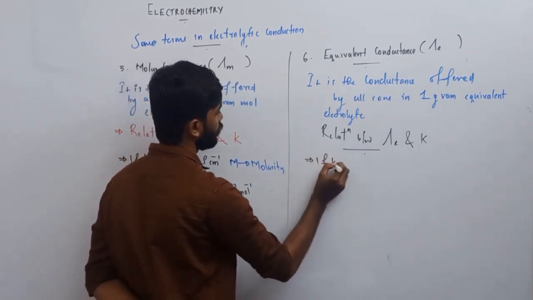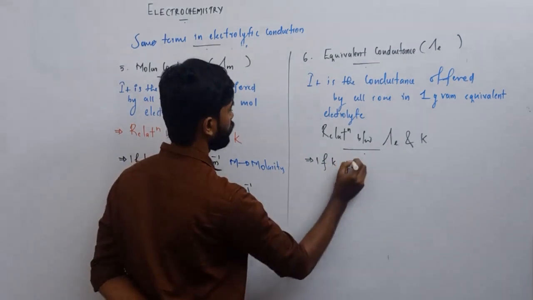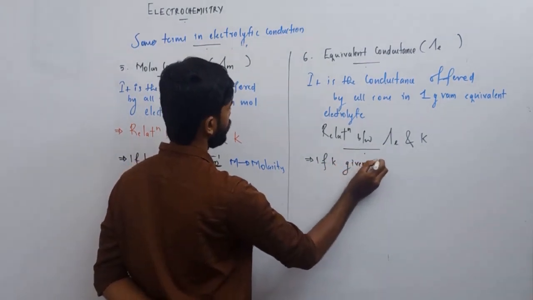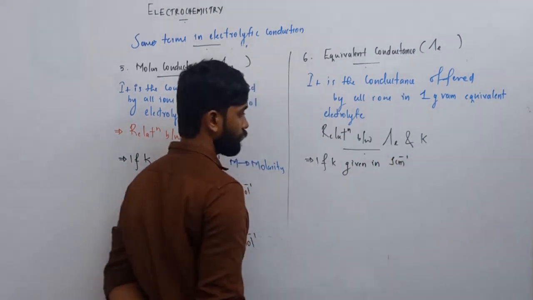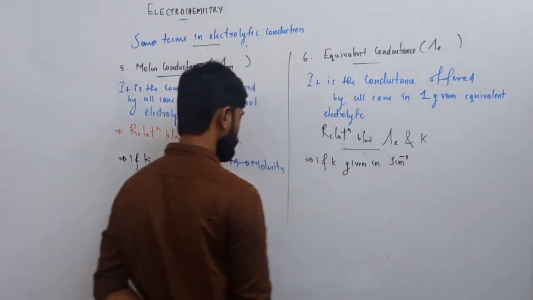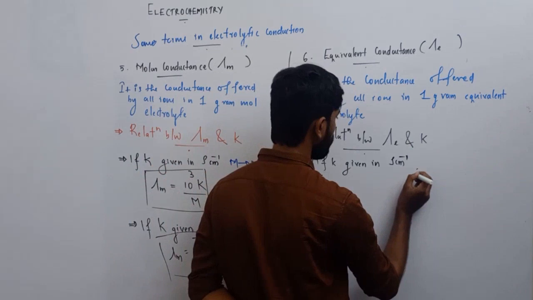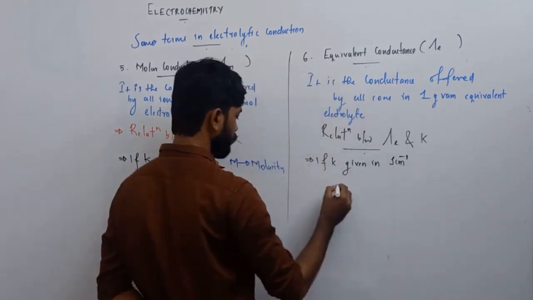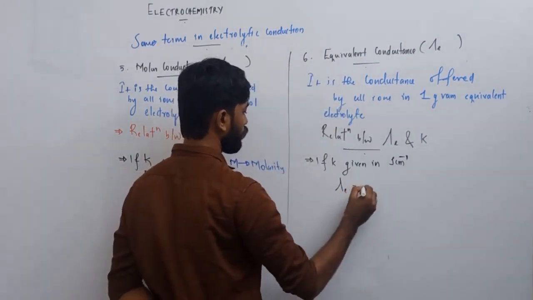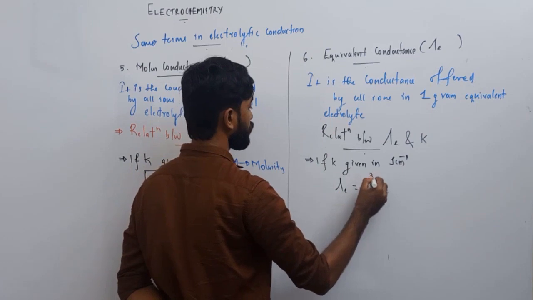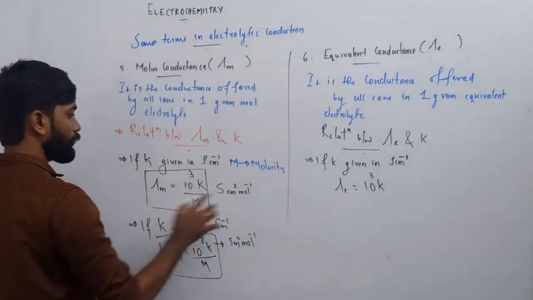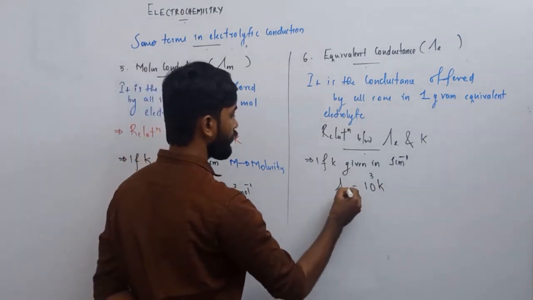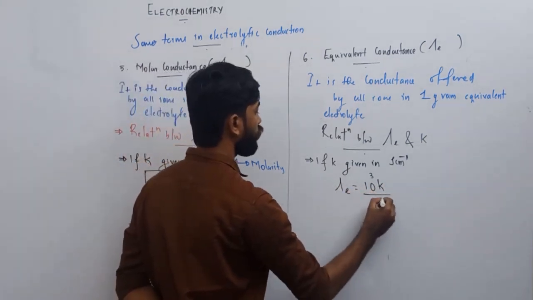If kappa is given in Siemens centimeter inverse, then lambda M equals 10 raised to 3 kappa divided by molarity, and lambda E equals 10 raised to 3 kappa divided by normality.